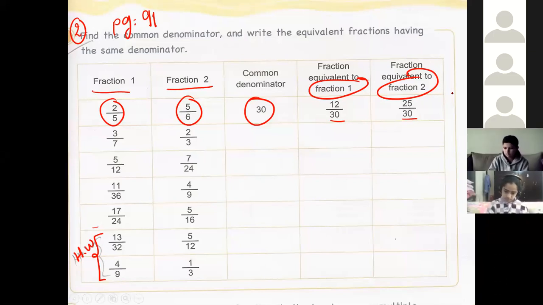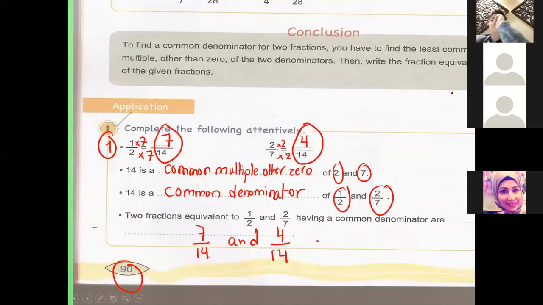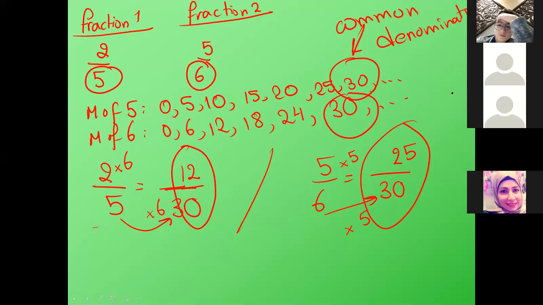Dana, did you understand how do we find the common denominator?